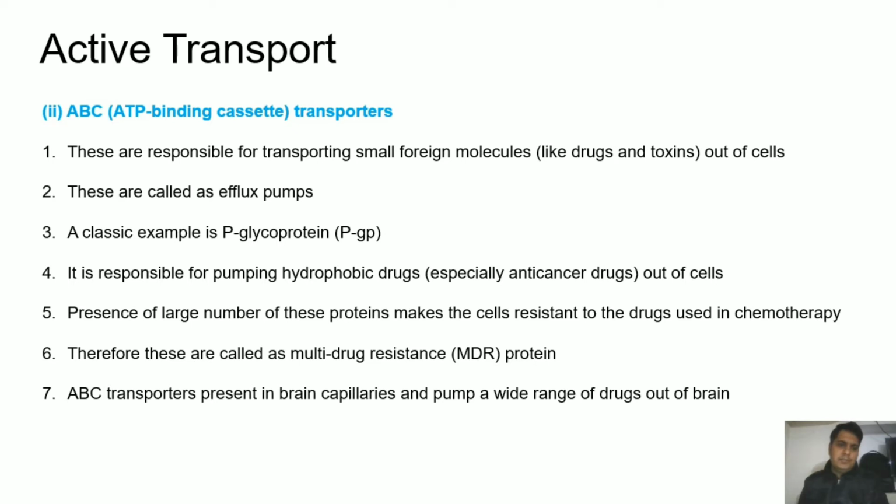Anyhow, the presence of a large number of these proteins makes the cells resistant to the drugs that are used in chemotherapy. Because of that, these are also called multi-drug resistant proteins. ABC transporters are present in brain capillaries and pump a wide range of drugs out of the brain. So this is how ABC transporters work.